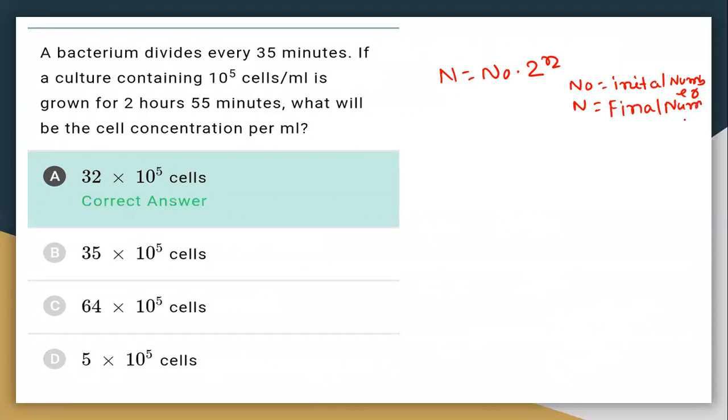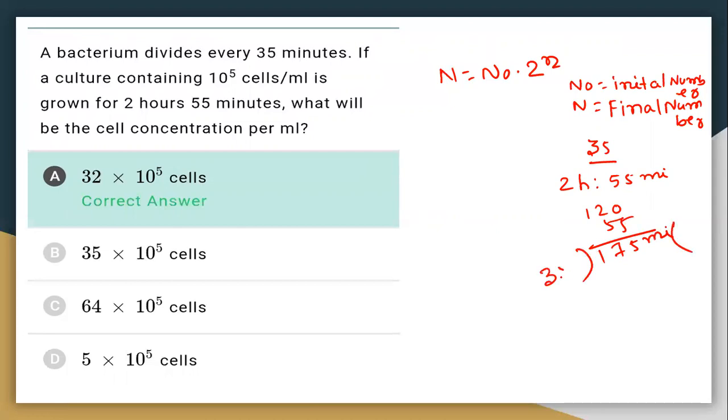Now, bacteria divide every 35 minutes. The total time of 2 hours 55 minutes is 120 plus 55, which is 175 minutes.